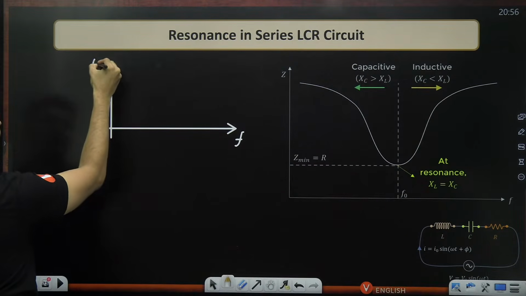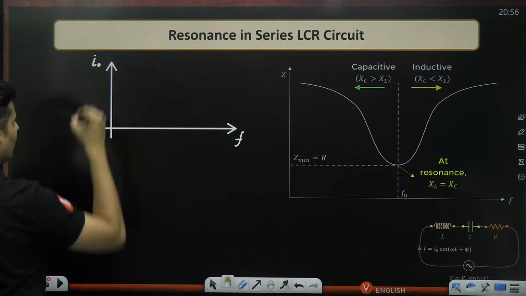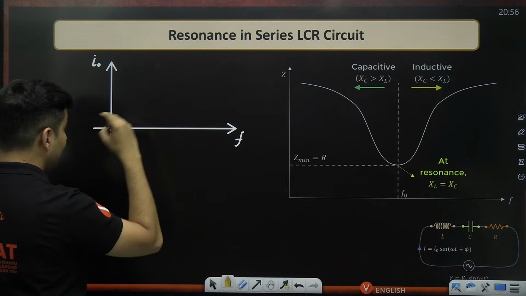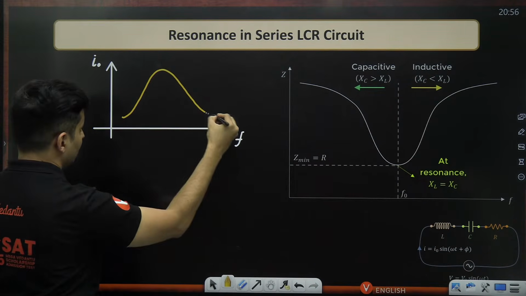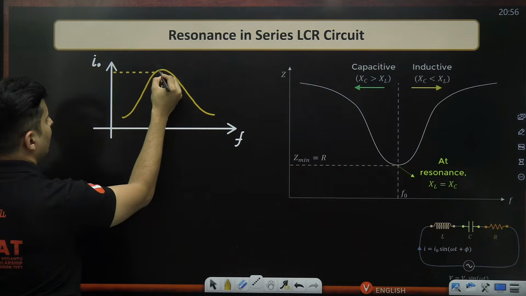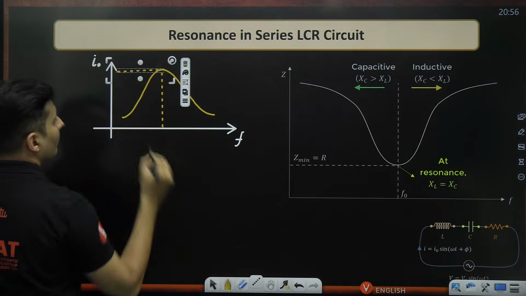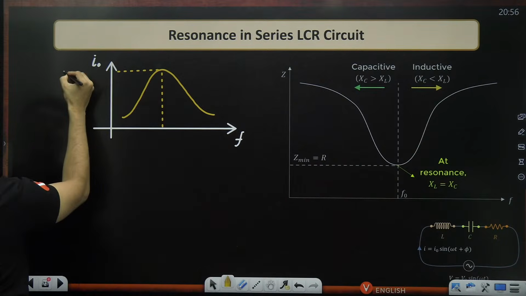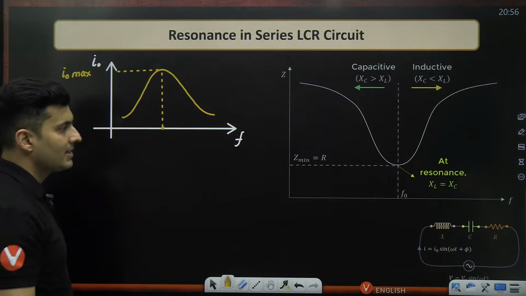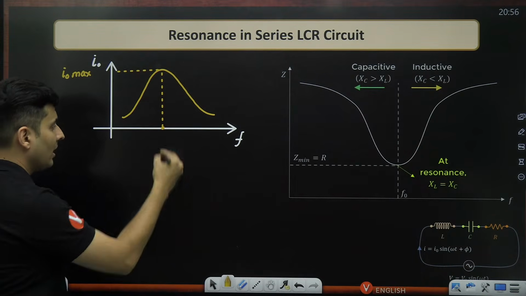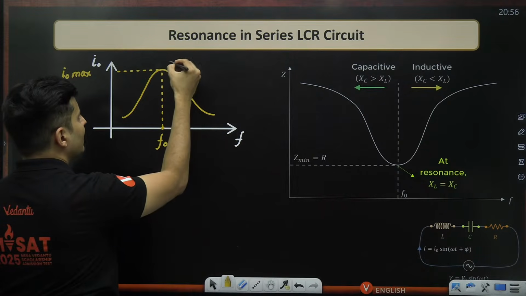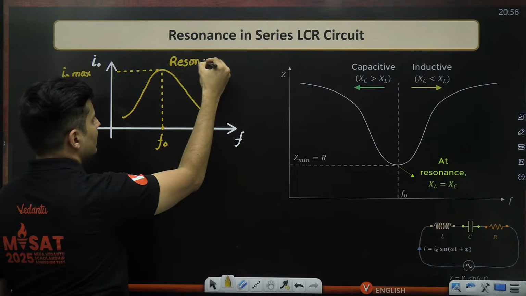So this is F. Let's say this is the current over here, and the current graph is going to look something like this. This is the maximum current. This is nothing but I naught max which you can get, and this happens at exactly the resonant frequency. You can call it F naught or Fn, whatever you want to call it. So maximum current at resonance.